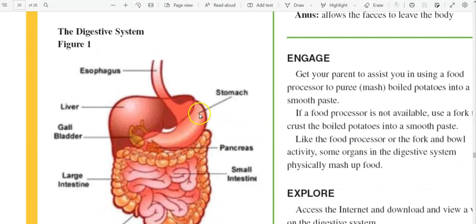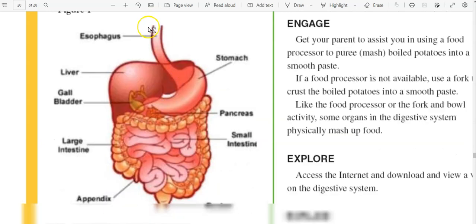Let's look at this diagram of the digestive system. So we have here the esophagus, the stomach, the liver, the gallbladder, the pancreas, the small intestines, the large intestines, the appendix, and the rectum.